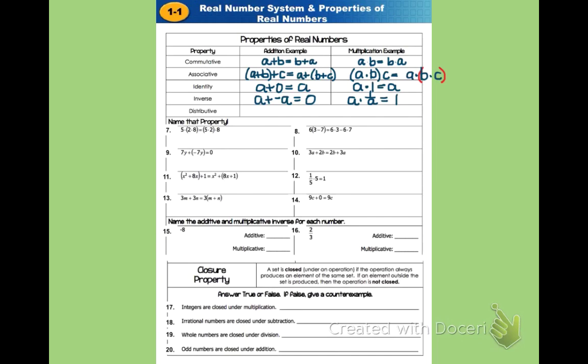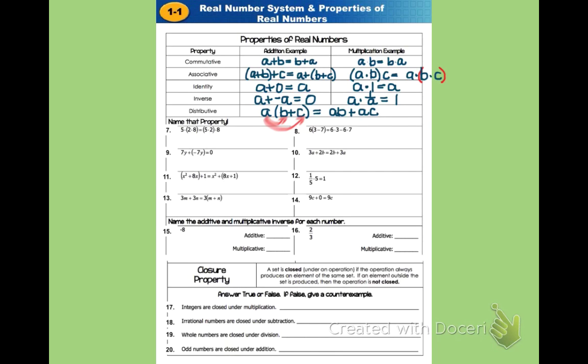And finally, the distributive property. Now, the distributive property is a property of multiplication, and it basically says that if you've got a number, say, a, and you want to multiply it by a quantity of some sort, like, say, b plus c, that all you have to do is distribute that a through to each part of the quantity. And so we know that a times the quantity b plus c would be a times b plus a times c.